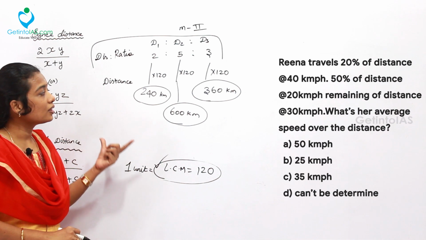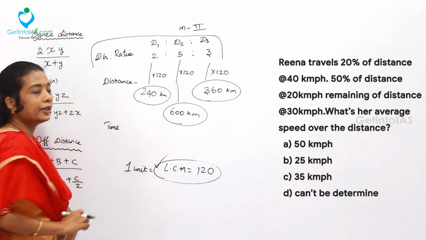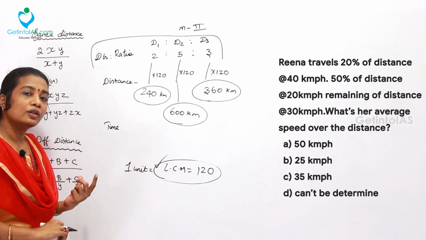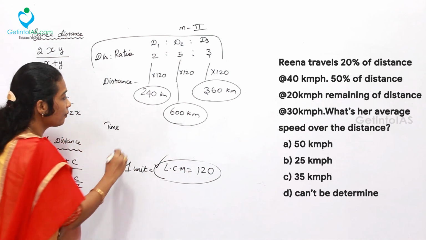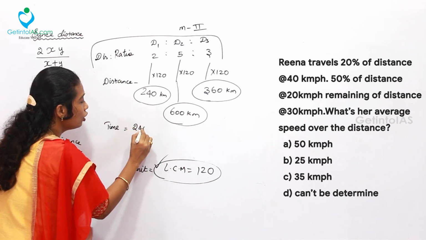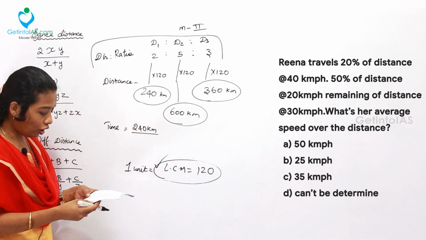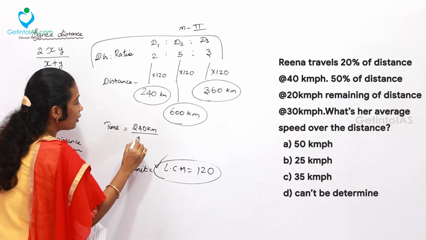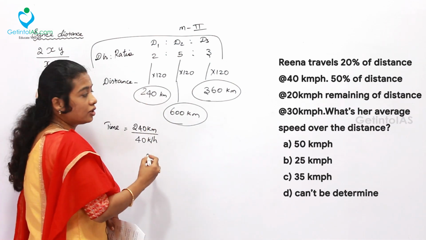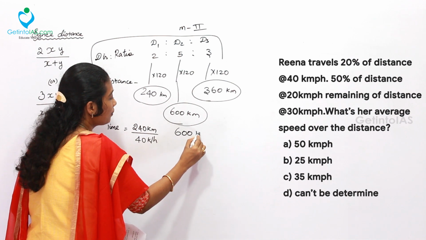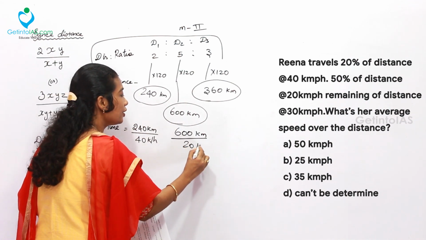Okay, now what is the time taken? This is distance. Afterwards, the step is evaluating the time. For that, we require the speed. The first distance was travelled at what speed? The first distance, 240 kilometers, was travelled at the speed of 40 kilometers per hour. In the next case, 600 kilometers was travelled at the speed of 20 kilometers per hour.